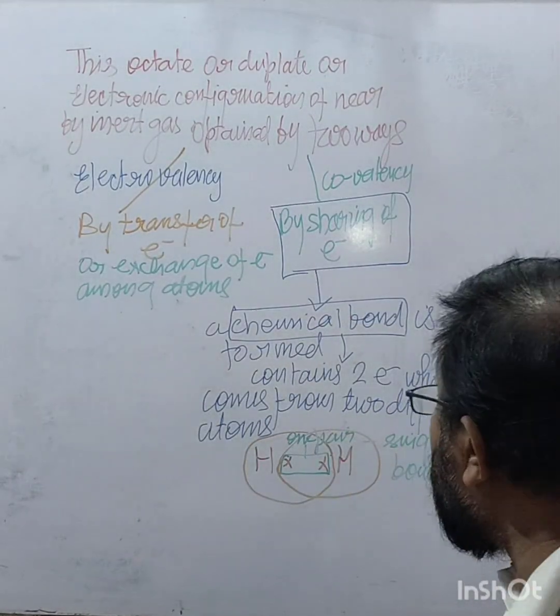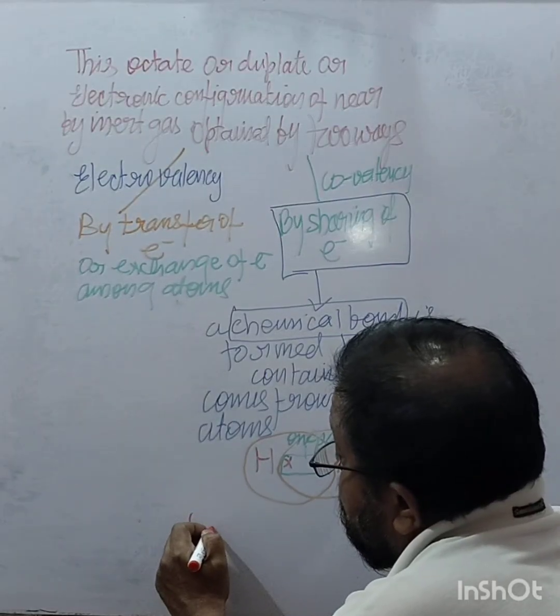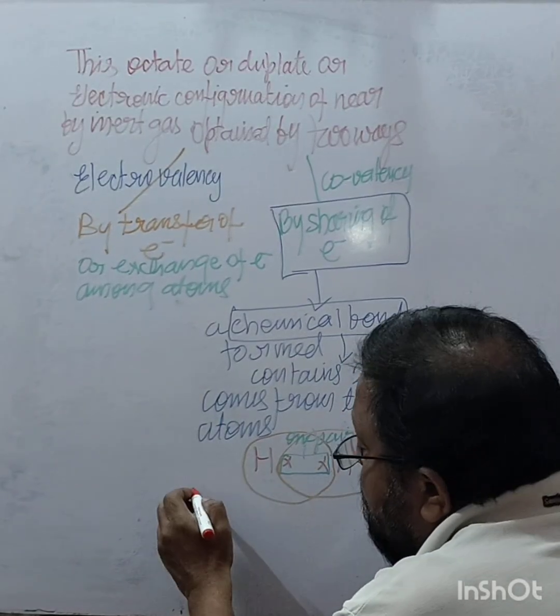Now you talk about oxygen. Oxygen has 6 electrons.